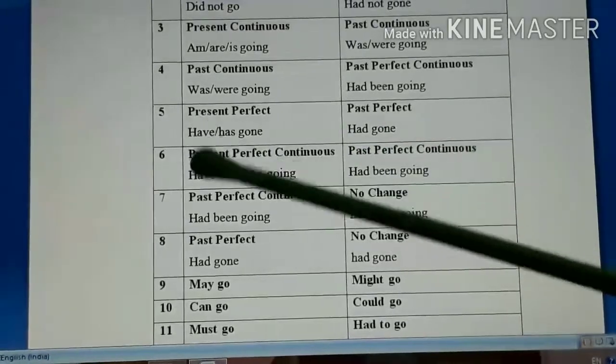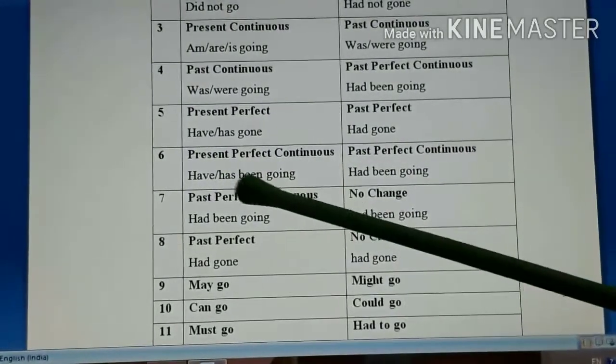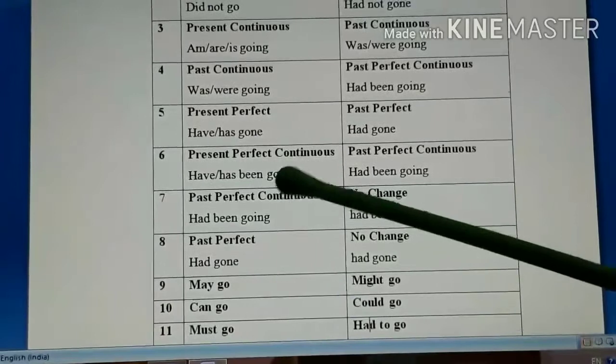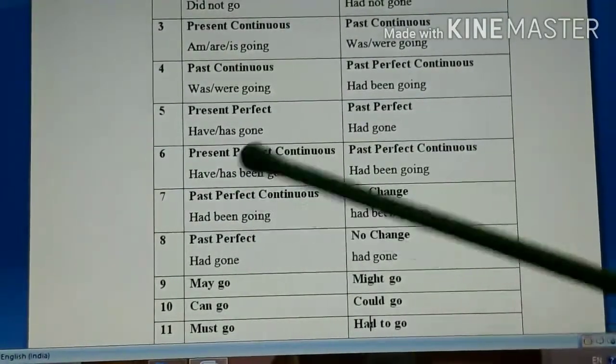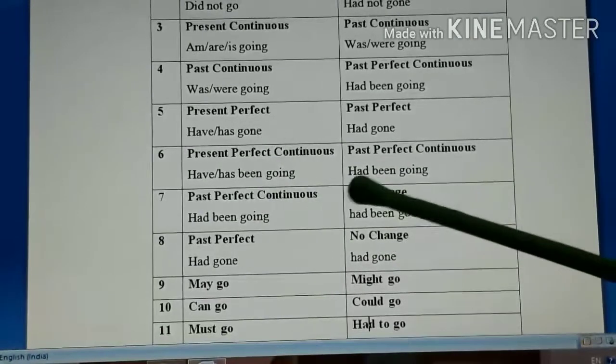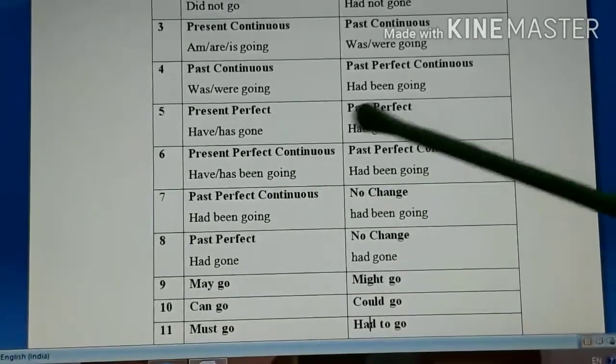Then present perfect continuous will become past perfect continuous. So in present perfect continuous we use have or has plus been plus verb ing. So that will become had been going. Okay. So have has is replaced with had, and then been going same.